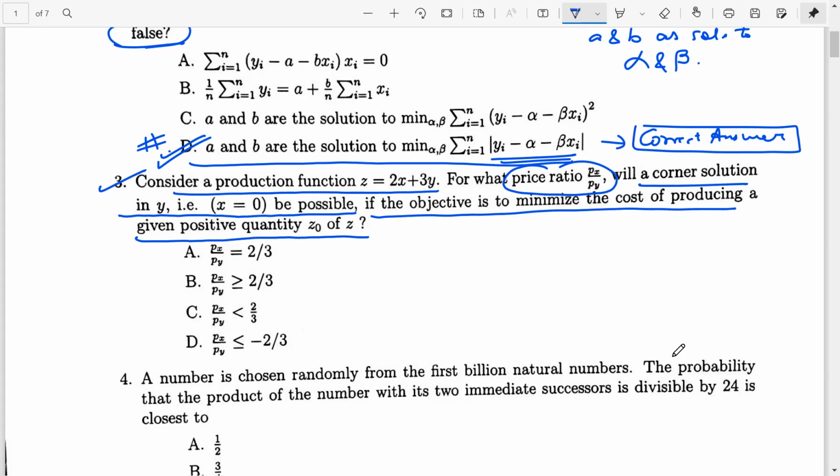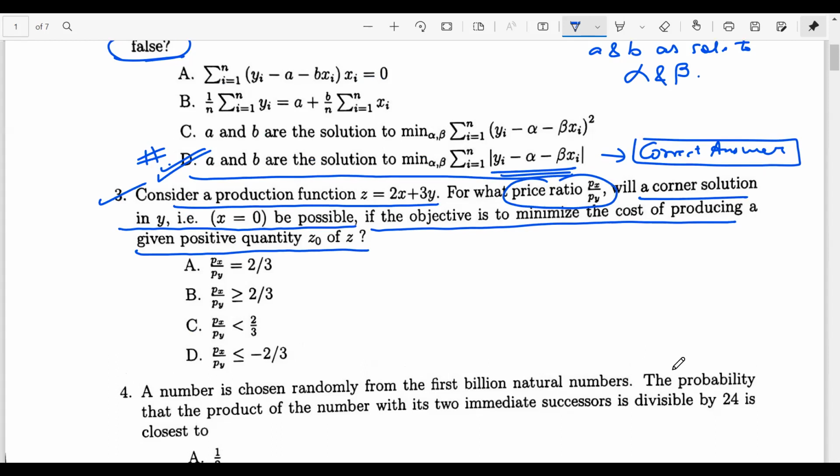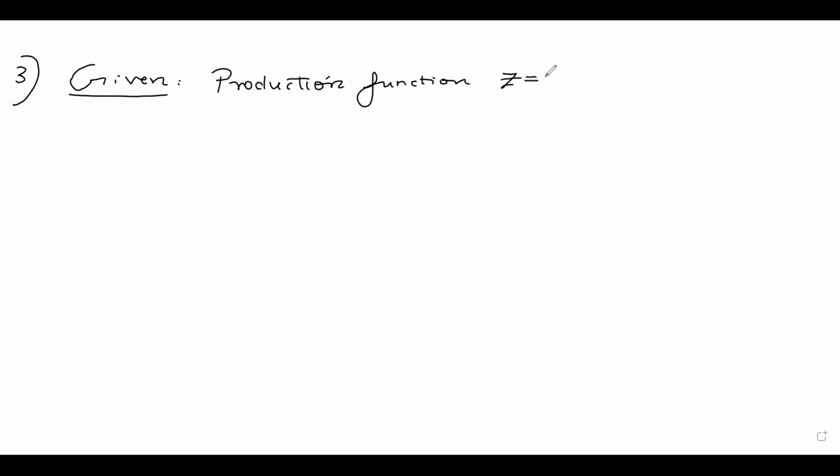So again, it's a question based on optimization problem. So let's come to the whiteboard and solve this question. So erasing this part off, let's look at question number 3. So let's write what is given to us. So we are given the production function z, which is equal to 2x plus 3y.